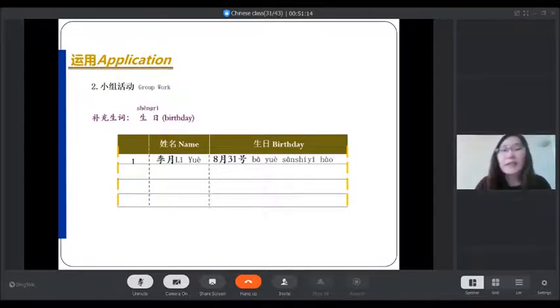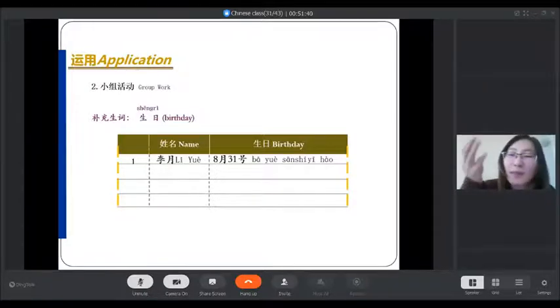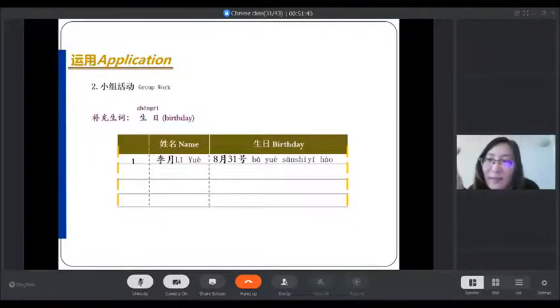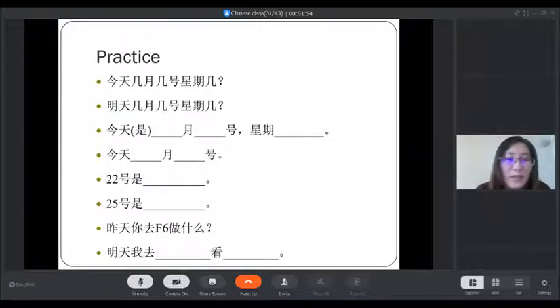So you can make a table to write your birthday, 生日 birthday. You can write your birthday date and then write your name. For example, 8月31号, that means 31st August. So you can write the date of your birthday, the year and the birthday, and try to read it in Chinese. For example, your birthday year, your birthday month, your birthday date, and the birthday weekday. You can write it. So there's also the practice.